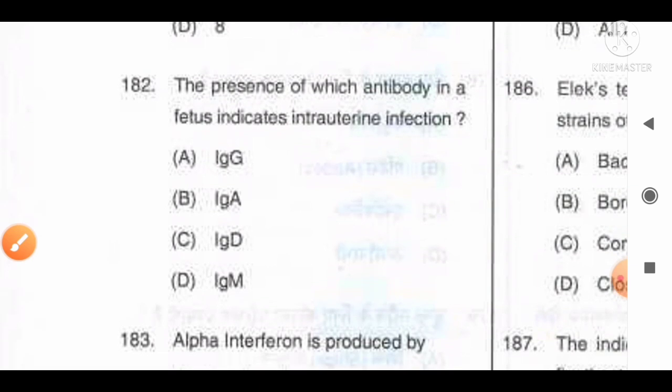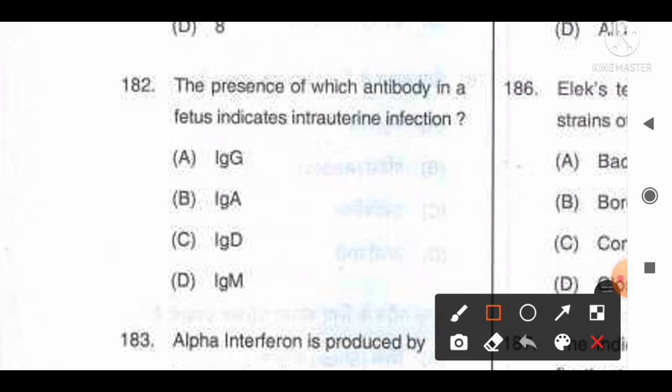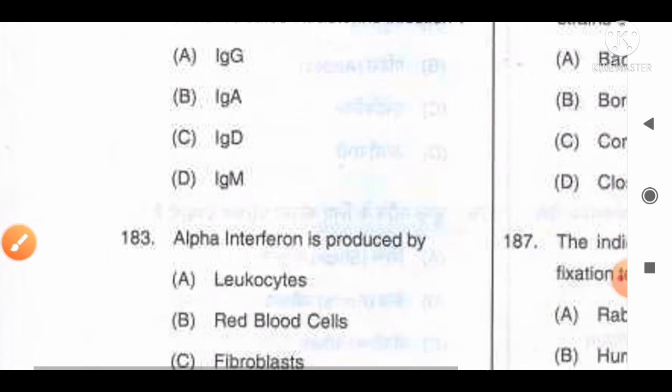Move to the next question, number 182. The presence of which antibody in fetus indicates intrauterine infection? Options are A, IgG, B, IgA, C, IgD, D, IgM. The correct answer for this question is option D. Immunoglobulin M indicates the intrauterine infection. So option D, IgM, is the correct answer for this question.